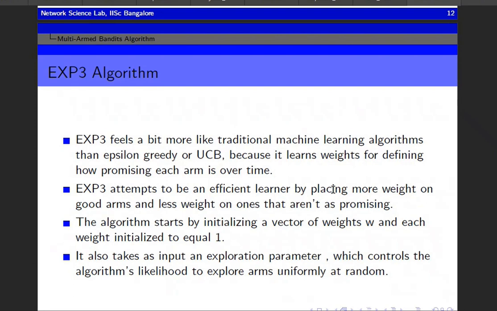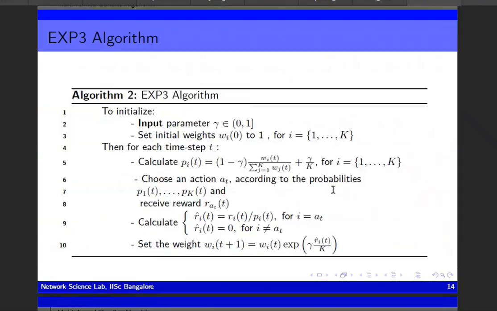The algorithm starts by initializing a vector of weights w, with each weight initialized to 1. It also takes as an input an exploration parameter, which controls the algorithm's likelihood to explore arms uniformly at random. I have shown this EXP3 algorithm here, where we are taking the input parameter gamma between 0 and 1. We are setting the initial weight equal to 1, and we are calculating the probability p_i(t), and accordingly